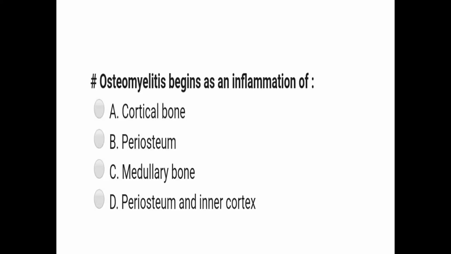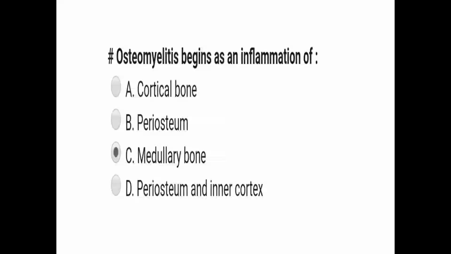Osteomyelitis begins as an inflammation of cortical bone, periosteum, medullary bone, periosteum and inner cortex. And the answer is medullary bone.